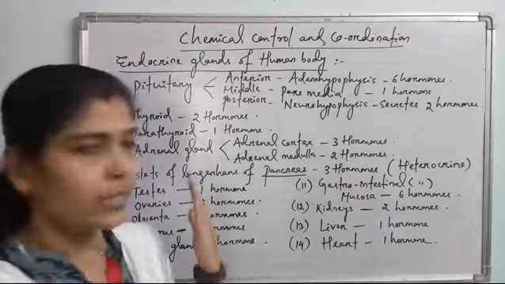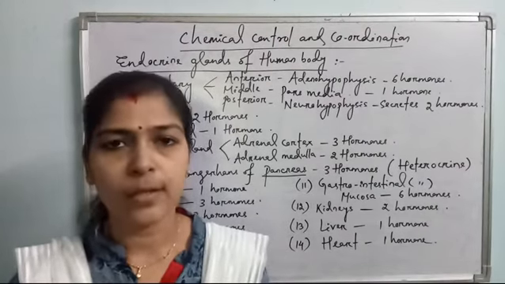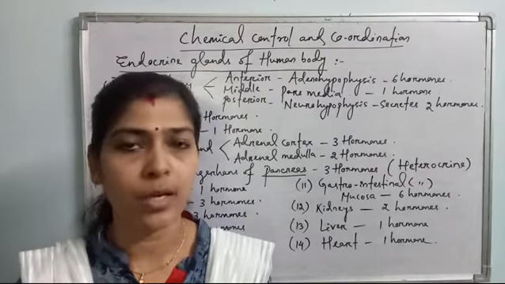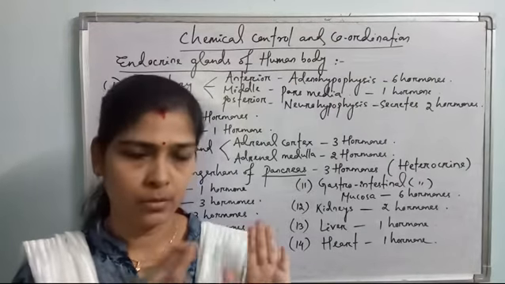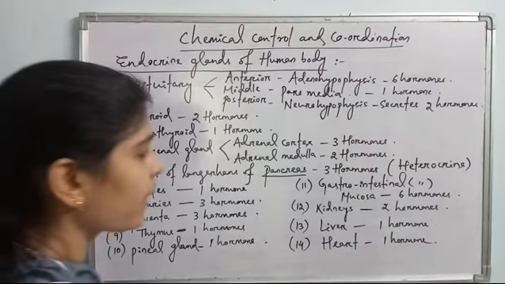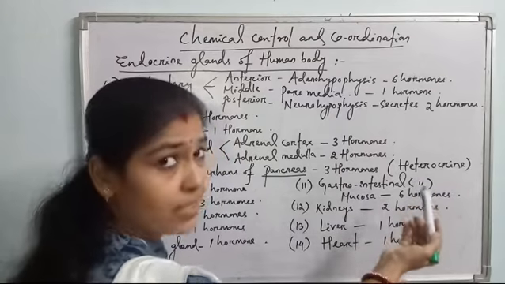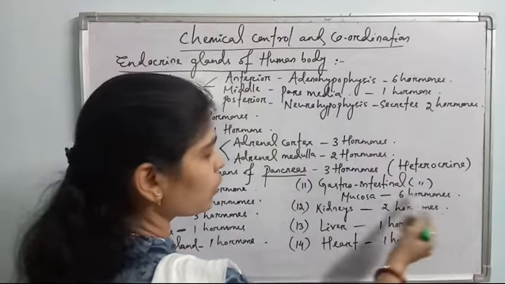And stomach and intestine, if they are taken as a TS, transverse section, then there are 4 layers: serosa, muscularis, submucosa and mucosa. Mucosa is the innermost layer of the gastrointestinal tract, and this mucosa releases 6 hormones. Gastrointestinal mucosa can also be considered heterocrine because it releases digestive enzymes for digestion and also hormones.